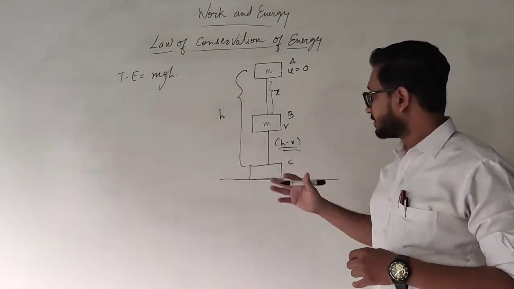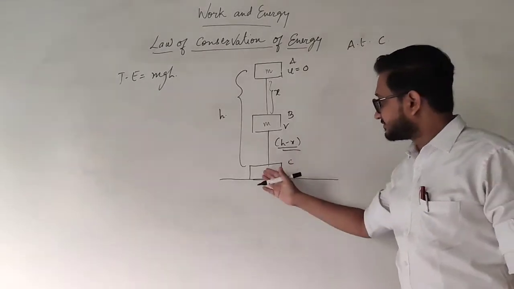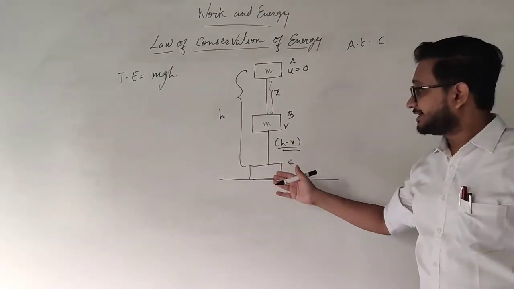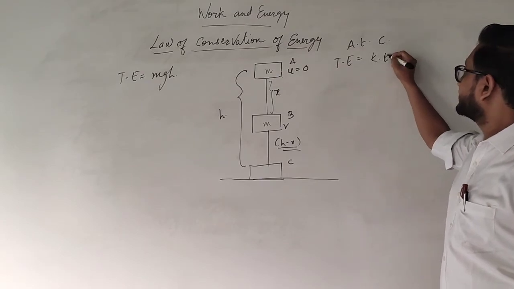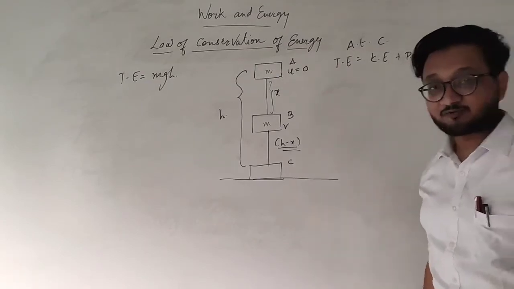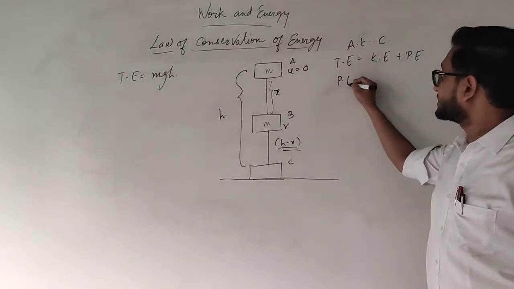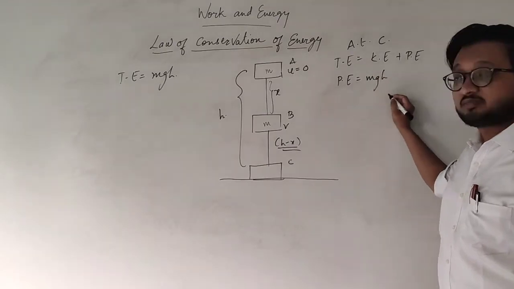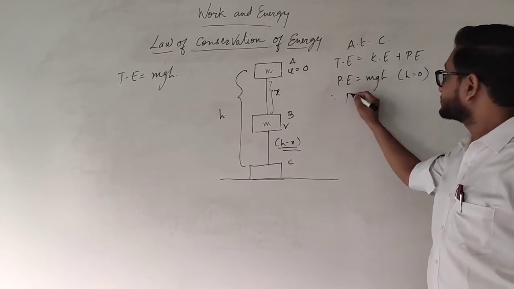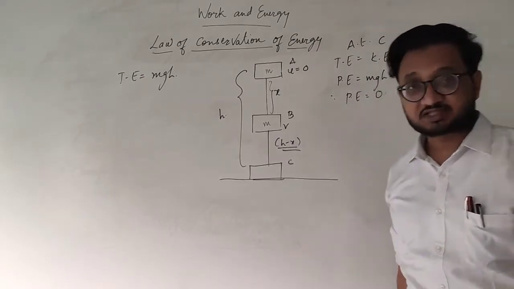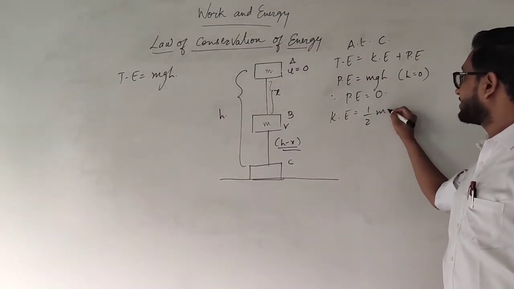Similarly, students, now we move on to point C. So at point C, we know that its velocity is v and its height is 0. So we can write that total energy is equal to kinetic plus potential. This we know, the formula for the total energy of the system. And its height h is 0. So I will write that potential energy is mgh, but height is 0. Therefore, 0 into any number is 0 itself. So the potential energy of the system is 0. So what I have remaining? Kinetic energy. Kinetic energy is half mv square.